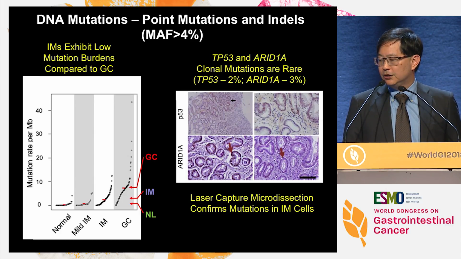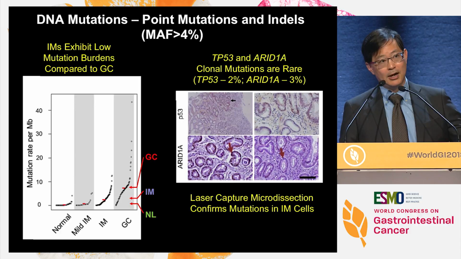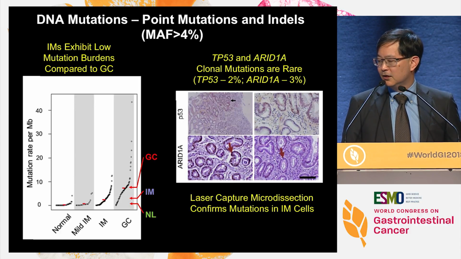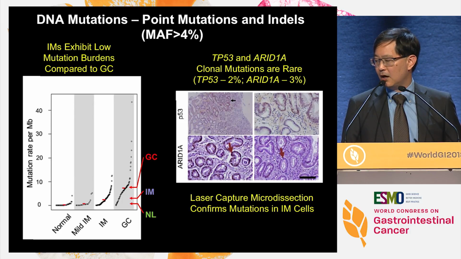In terms of DNA mutations, if you compare normal gastric mucosa, mild IM, developed IM, and fully developed gastric cancers, we can see that intestinal metaplasias have a slightly elevated mutation rate, but much lower compared to gastric cancer, suggesting that when you develop IM, your mutation rate is actually still quite low. Consistent with this, in contrast to developed gastric cancers where the p53 mutation rate and ARID1A mutation rates are very high, in IMs, the mutation rates are very, very low.